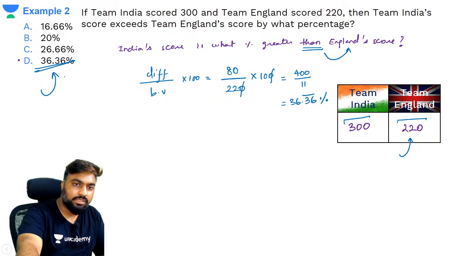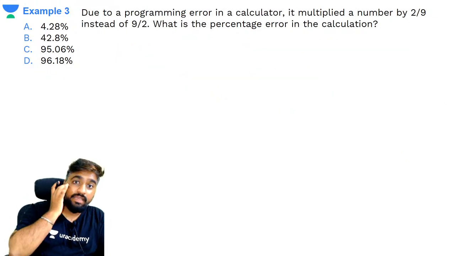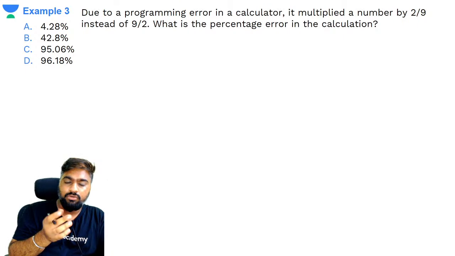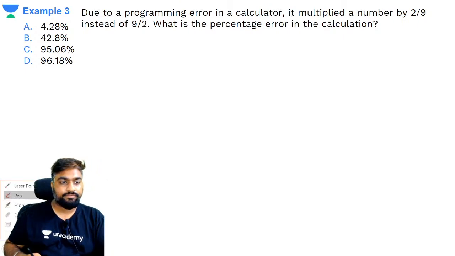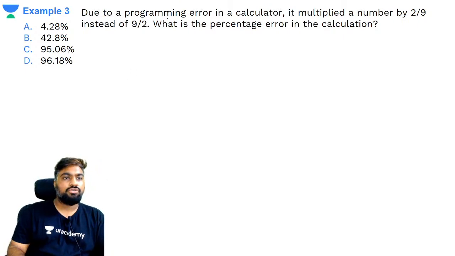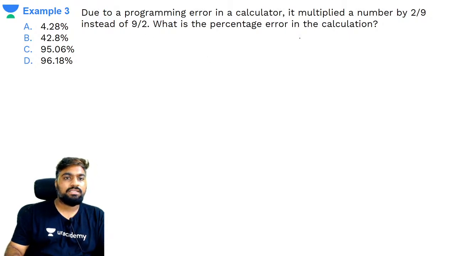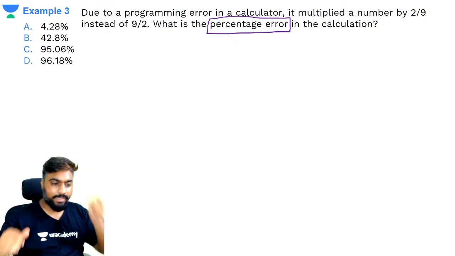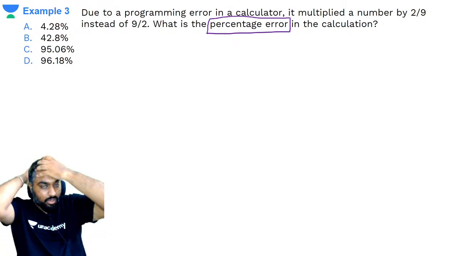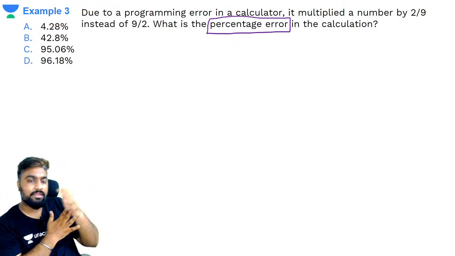ठीक है? तो understanding of base value is very important. अभी ये पढ़ो, read this question. Due to a programming error in a calculator, it multiplied a number by 2 by 9 instead of multiplying it by 9 by 2. What is the percentage error in the calculation? Quick. What is the percentage error in the calculation?